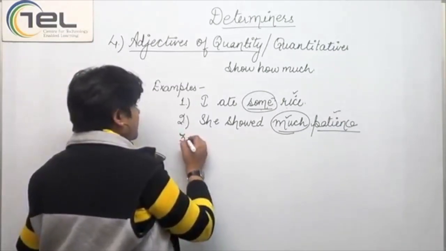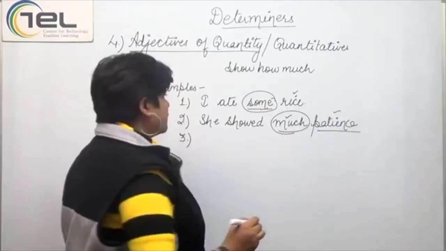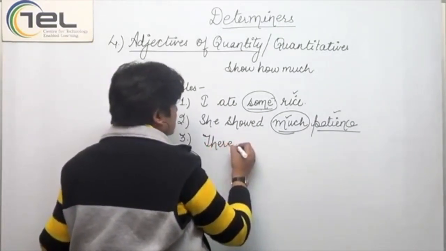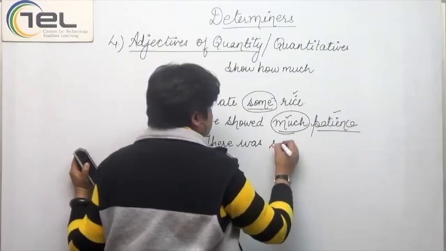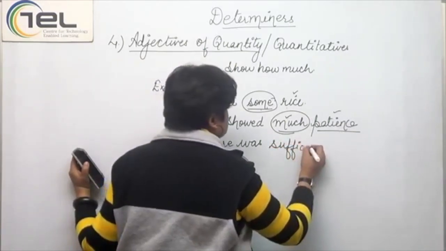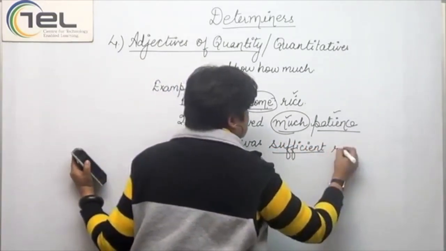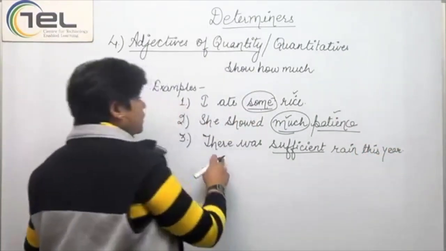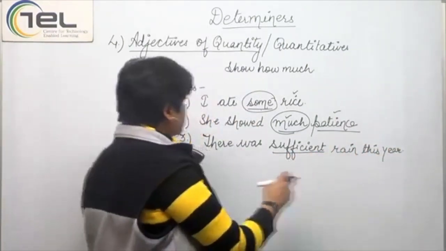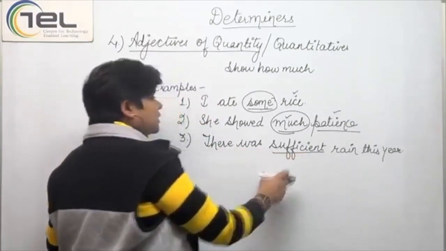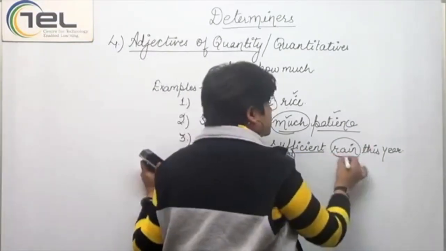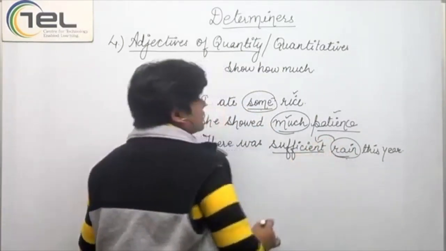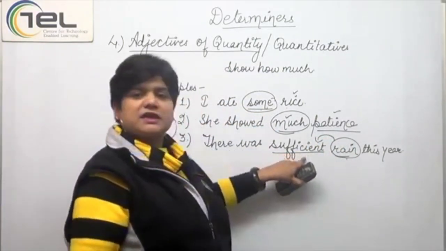Now comes the next example that we are going to take here. There was sufficient rain this year. Now, rain here is the noun that we are using, and the quantity is told by the word sufficient.